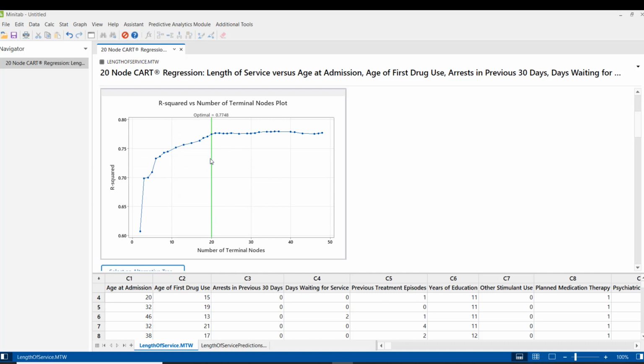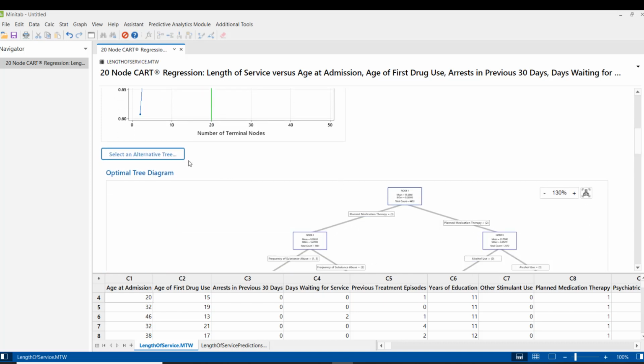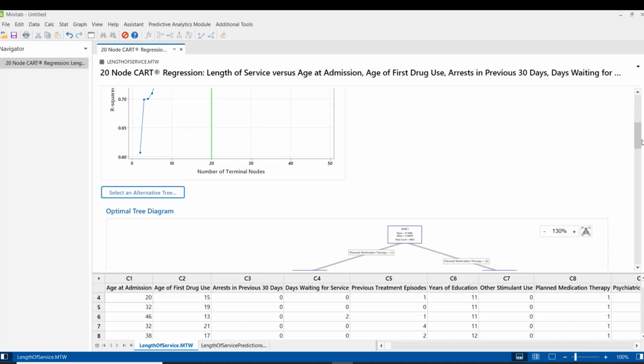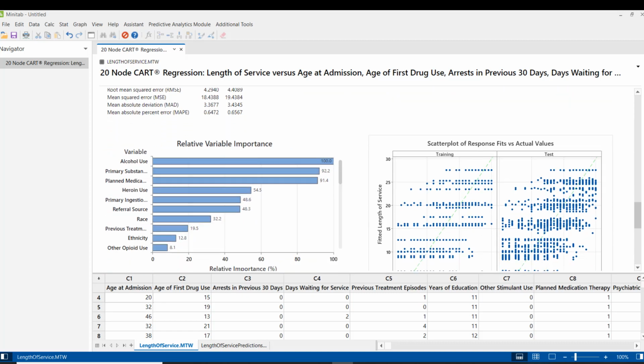Here you can also change the number of terminal nodes, the optimal one, using an alternative tree which we have seen in our previous webinar. I think it was around 17 last time, which was the optimal tree. But right now we wanted some prediction.